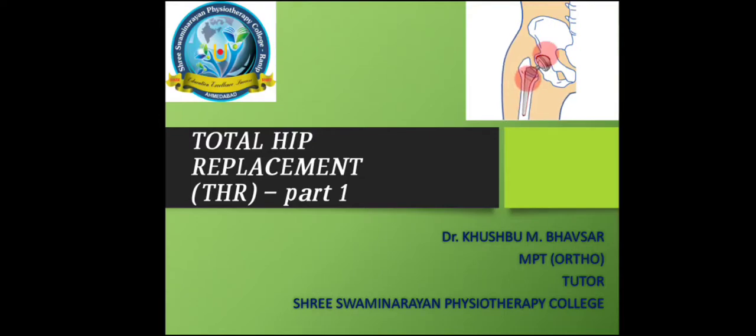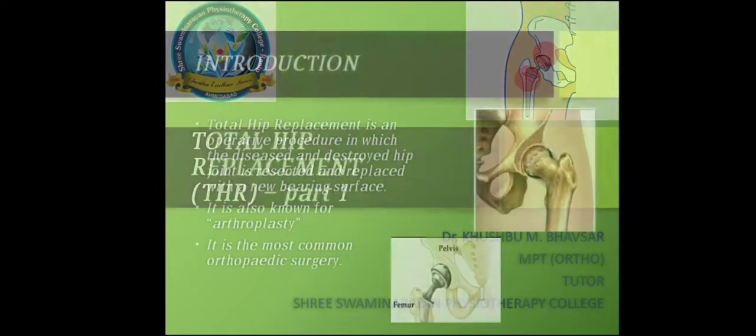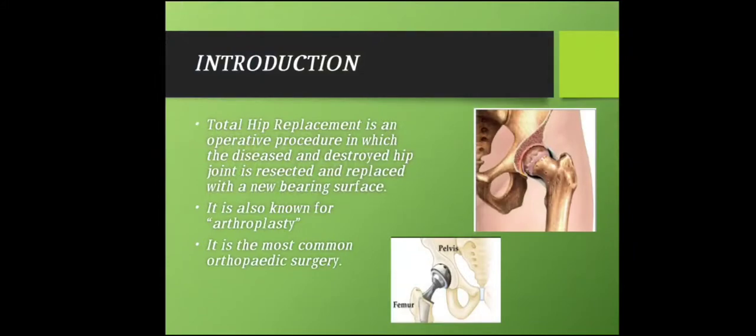Now, starting with my presentation on total hip replacement, THR. First is an introduction to the surgery. Total hip replacement is an operative procedure in which the diseased and destroyed hip joint is resected and replaced with a new bearing surface. It is also known as arthroplasty surgery. It is the most common orthopedic surgery.